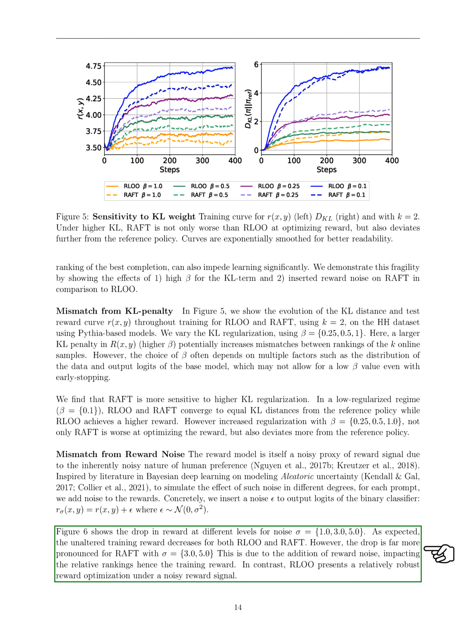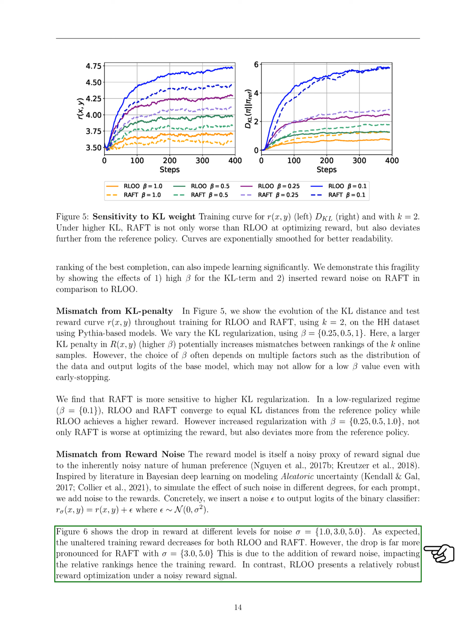Our results, which looked at noise levels sigma equals 1.0, 3.0, and 5.0, showed a decrease in training reward for both RLOO and RAFT. However, RAFT experienced a significantly larger drop in reward at the higher noise levels, sigma equals 3.0 and 5.0, due to the added reward noise affecting the relative rankings and, consequently, the training reward.